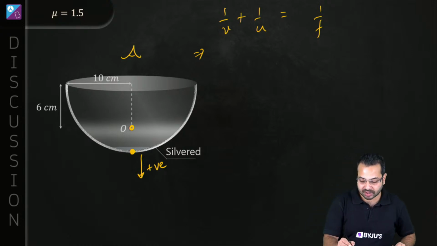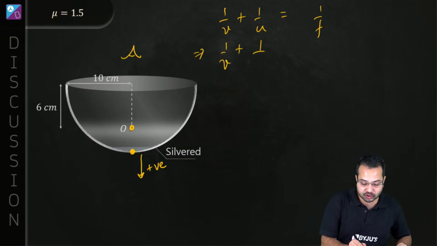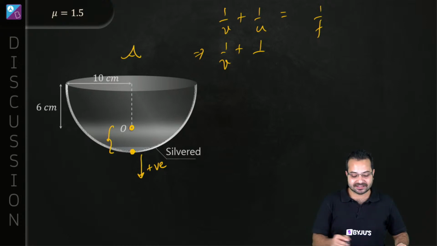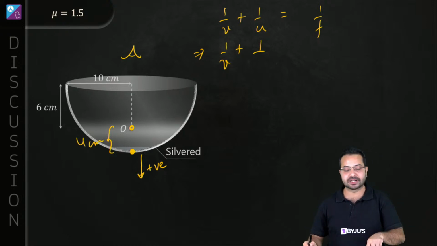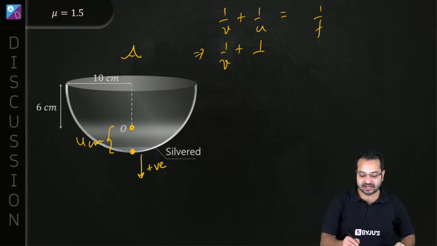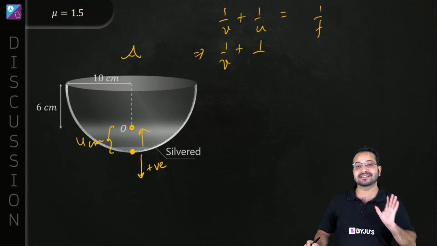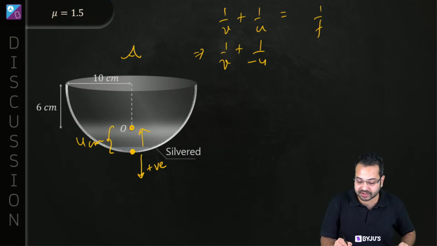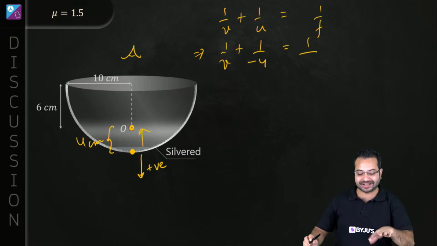All right, so let's go. 1/v, that's what we need to find out, is equal to 1/u. What is u? u is this distance. And this distance is going to be how much? It is going to be 4 centimeter, 10 centimeter minus 6 centimeter. But it is in this direction, so I'll have to substitute it as a negative. So I'll substitute minus 4. This is equal to 1/f.